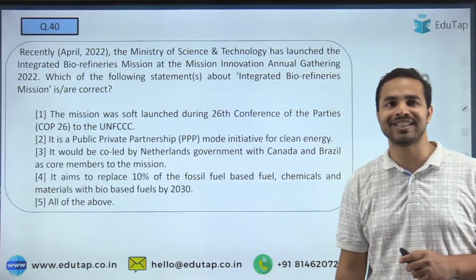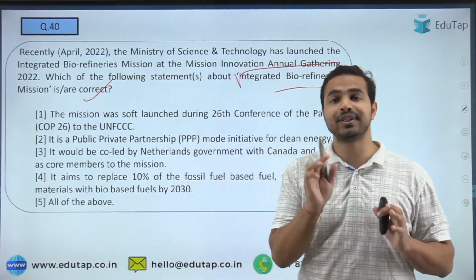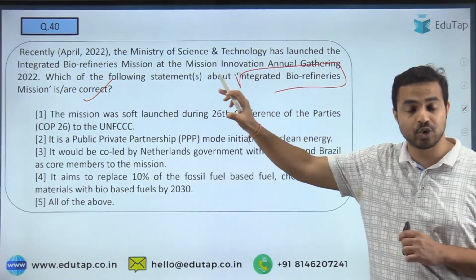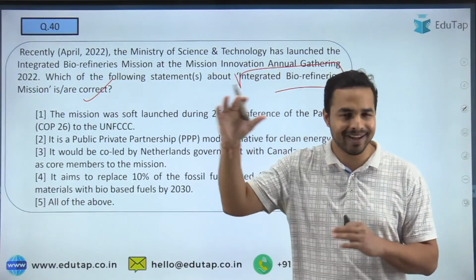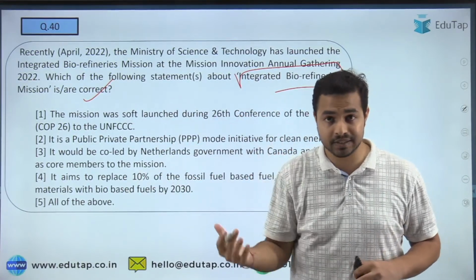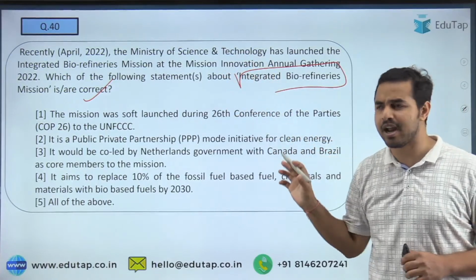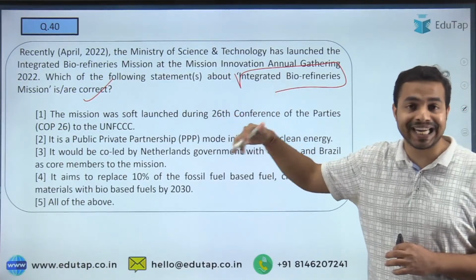Let's move on to the next question, and the next question is on the integrated biorefineries mission. So guys, once again I am telling you that whenever such kind of long things are being mentioned, always go to the last line, see that what exactly is been mentioned in the question, what exactly it is demanding, and then if the need is required, then you can just go above and see that what exactly is being written there. But always focus on the last part of the question, that what exactly it is demanding.